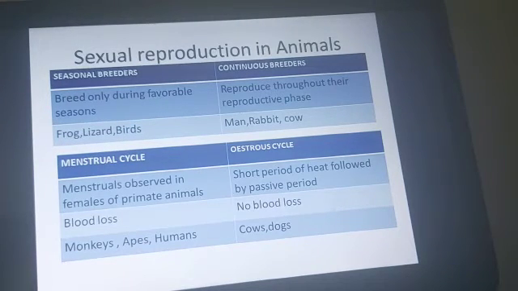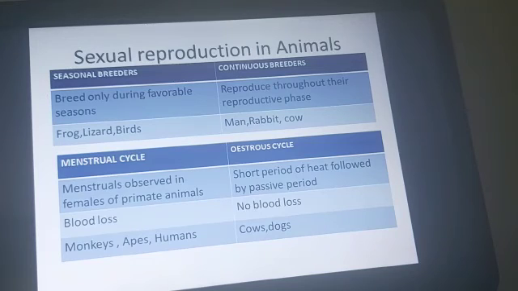The next difference which is very important is the difference between the menstrual cycle and the oestrous cycle. You studied the menstrual cycle in standard 10 biology. Menstrual cycle means the menstruation seen in female primates. You know that there is monthly bleeding that occurs in the females. So organisms having this kind of cycle are known as menstrual cycle organisms. Here there is a blood loss seen in the organisms. And the third important point is that during this menstrual cycle the reproductive activity does not take place.